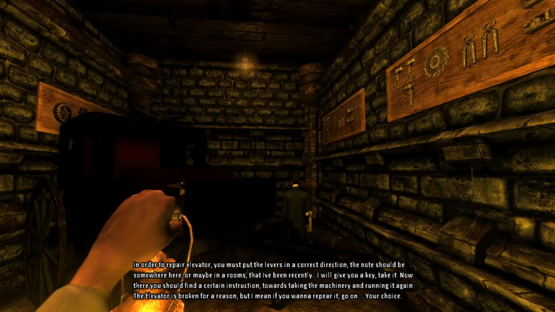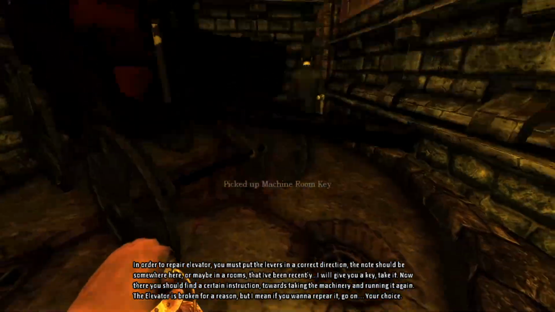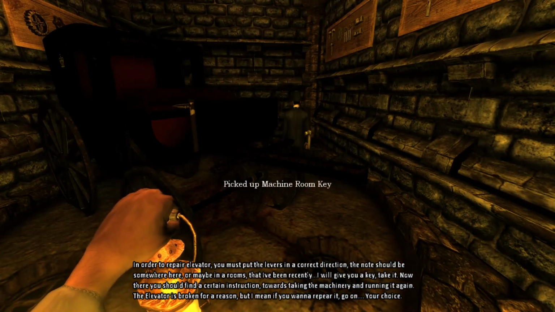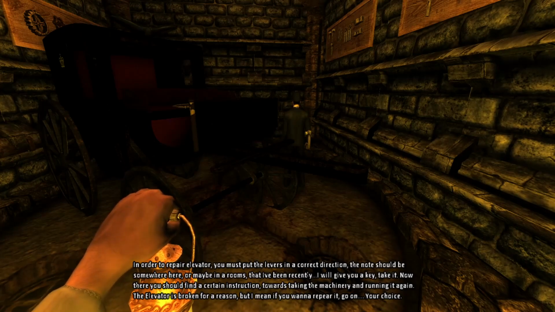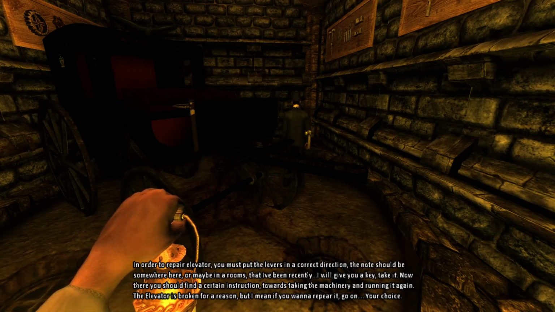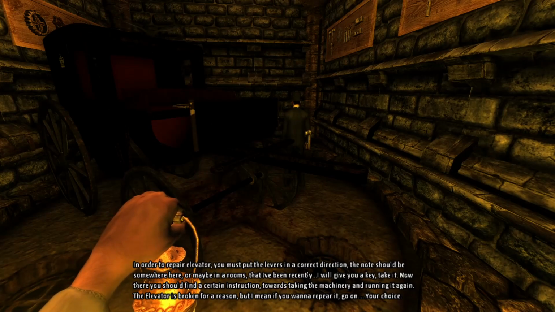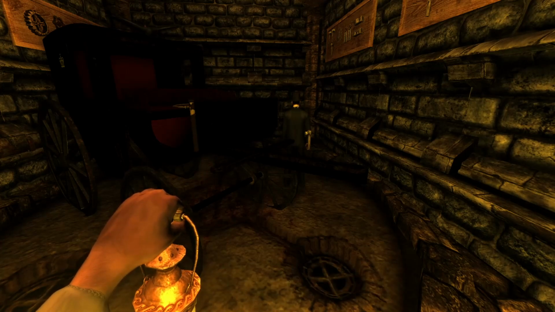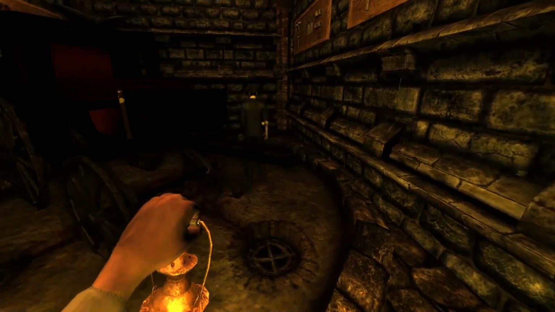I will give you key. Take it. Now here you will find a certain instruction. Birds taking the machinery and running it again. The elevator is broken for a reason. But I mean, if you want to repair it, go on. Your choice. Very good. Your choice.